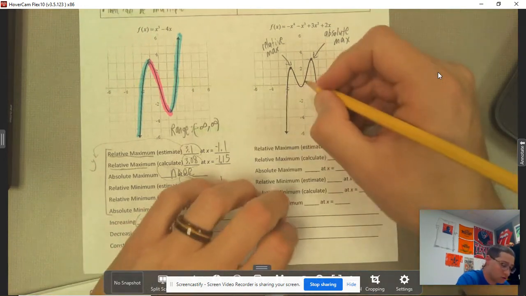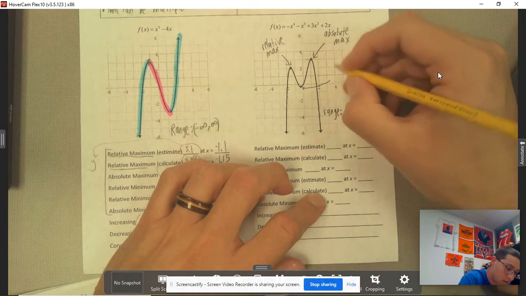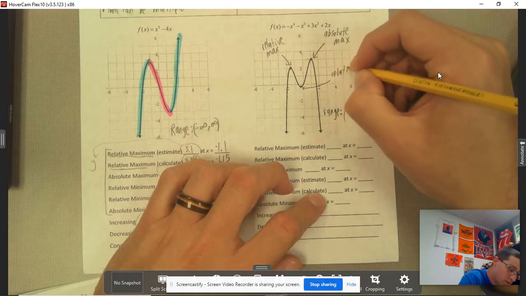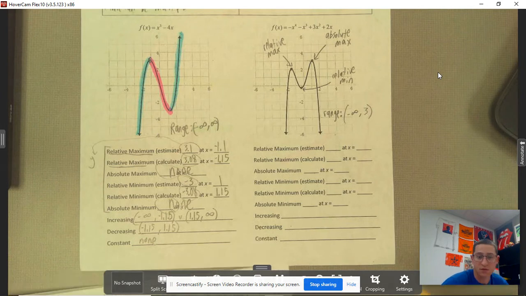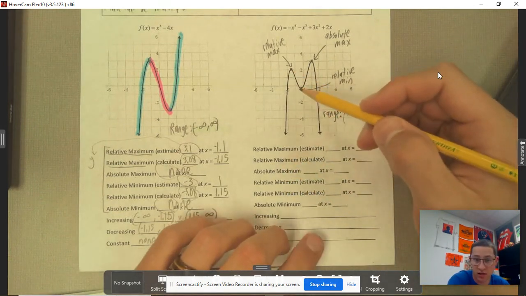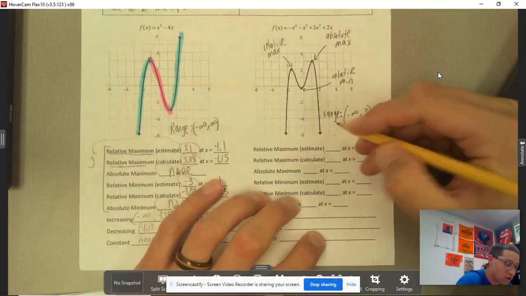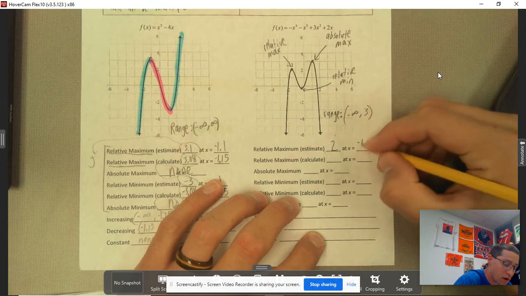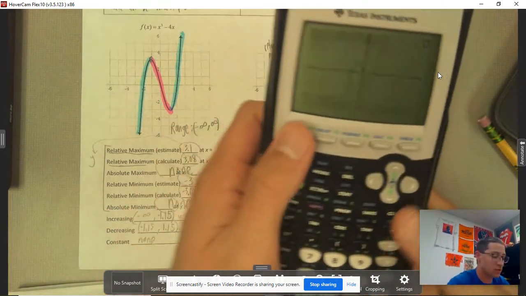And to continue our labeling, that's going to be my relative minimum. The relative maximum is just this one right here. We want to talk about our y values first, so it looks like it's about 2 at negative 1.5. To calculate it, we'll put the function in real quick.